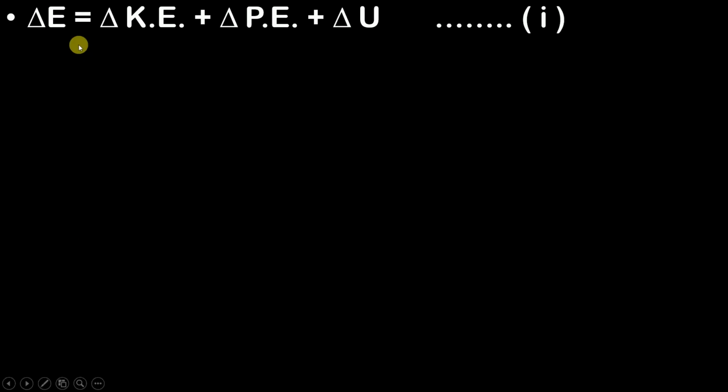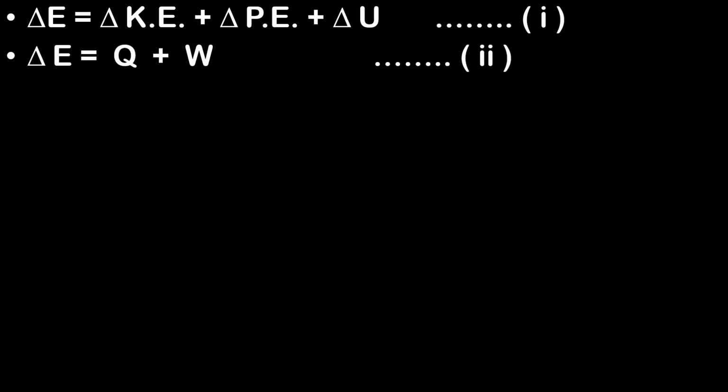Delta E is equal to delta of kinetic energy plus delta potential energy plus delta of internal energy, and the second equation tells us that delta E is equal to Q plus W. Now if you observe the two equations, the left hand side of both equations is the same.